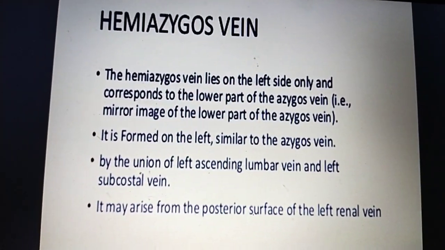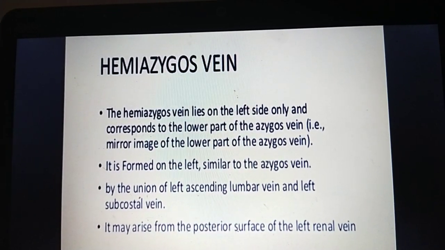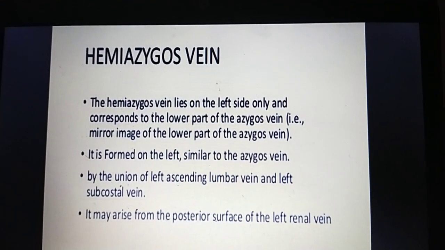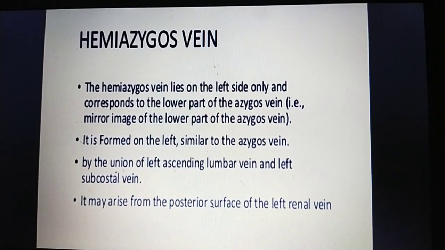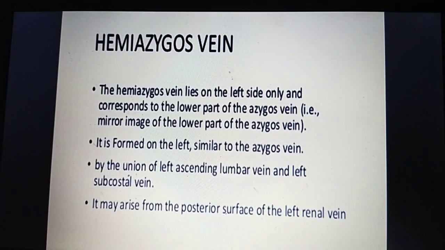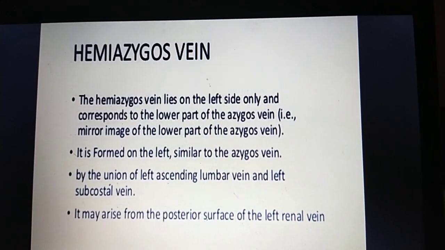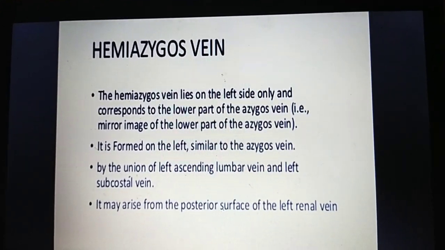Now you can go for the hemizygous vein. In the name, hemi means half. Azygous means unpaired vein. Hemizygous, or hemi, means only one side or half side, or half of the azygous vein. That's why it is called hemi. It is half to the azygous vein. That's why it is called a hemizygous vein.